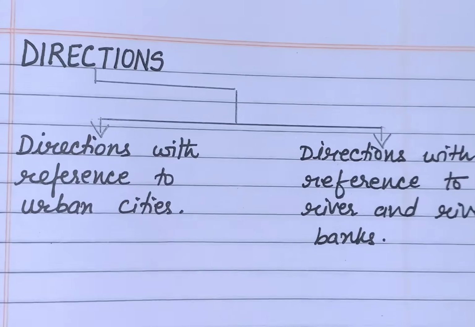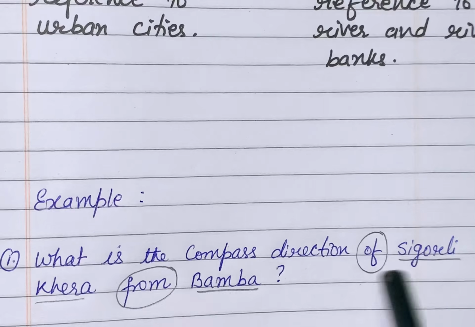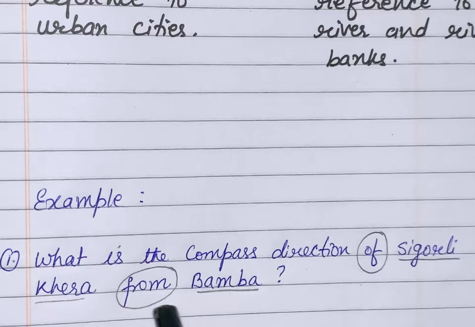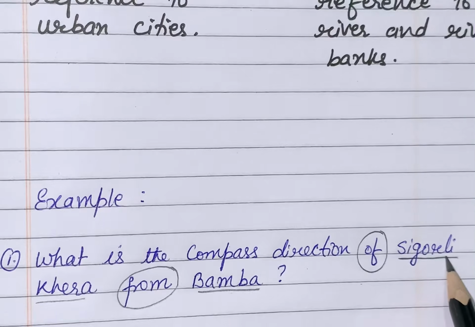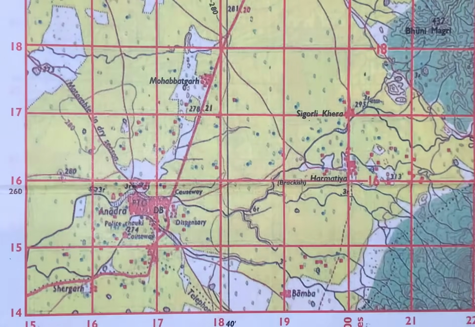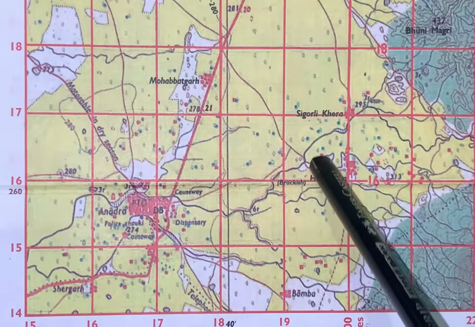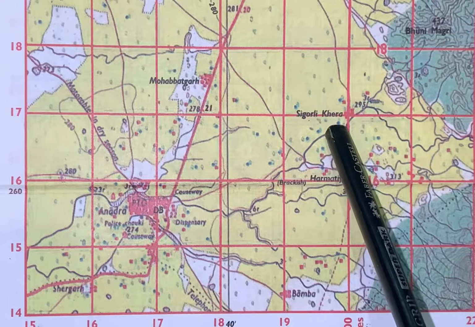I have taken one example for you. What is the compass direction of Sigorli Khera from Bamba? Here you can see two names are given, Sigorli Khera and Bamba. We will find out these two places in the map. Between 19 to 20 easting we got Bamba, and between 19 to 20 only above we will see Sigorli Khera.